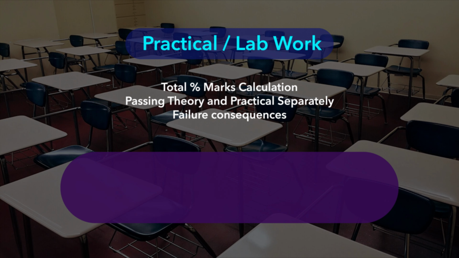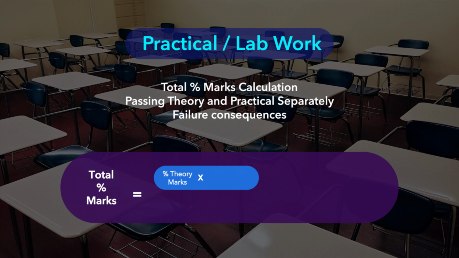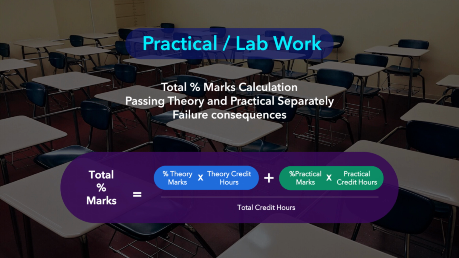Practical, lab work: total percent marks is equal to percent theory marks times theory credit hours, plus percent practical marks times practical credit hours, divided by total credit hours. The students shall have to pass theory and practical, lab work separately. Failure in either theory or practical shall result in failure in the course.